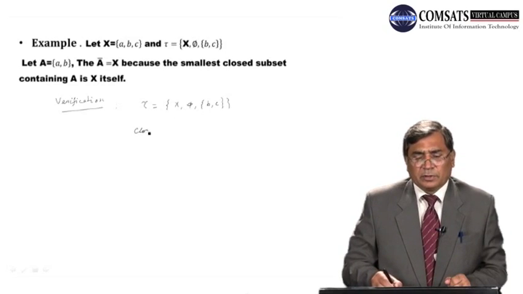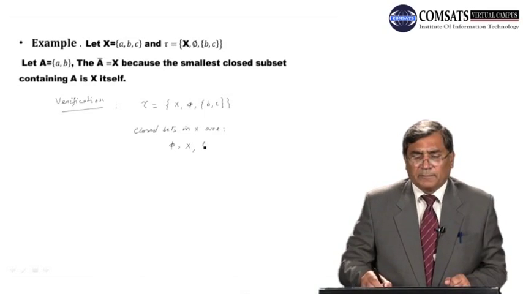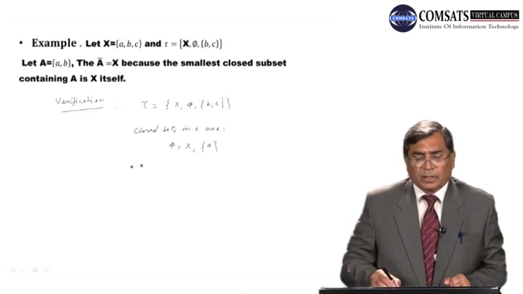Closed sets in X are: complement of X is phi, complement of phi is X, complement of {b, c} is {a}. So these are the only closed sets in X. Now A in this case is equal to {a, b}.